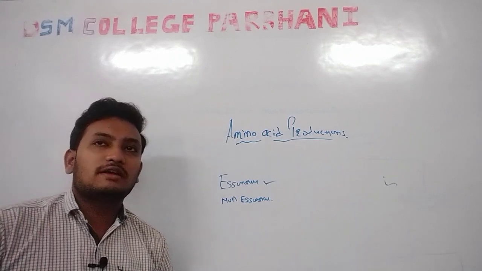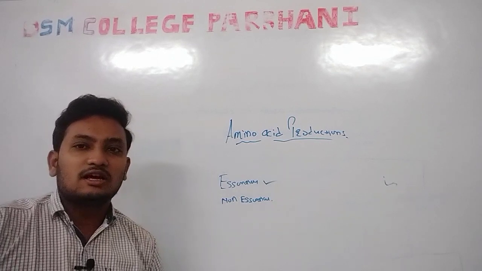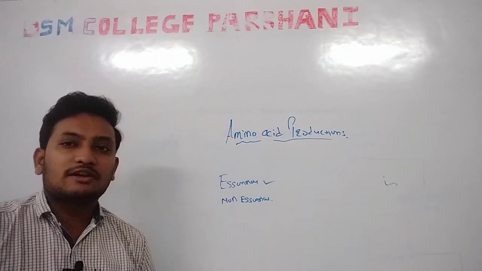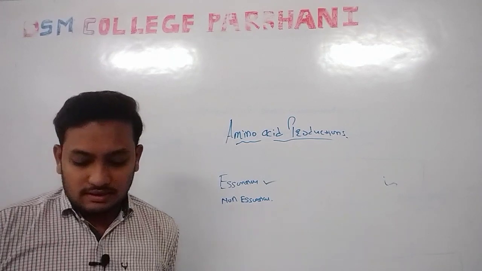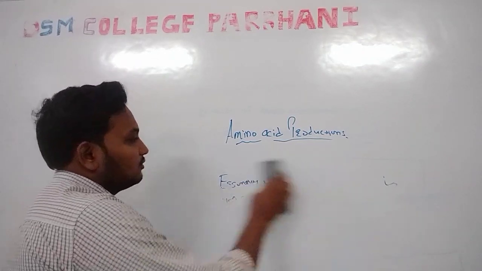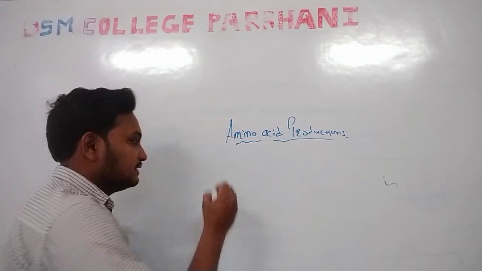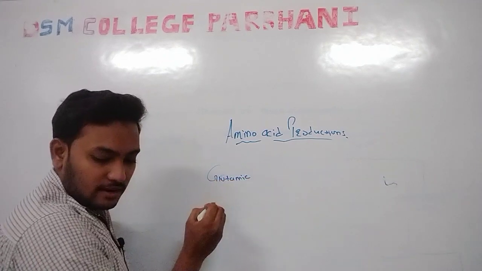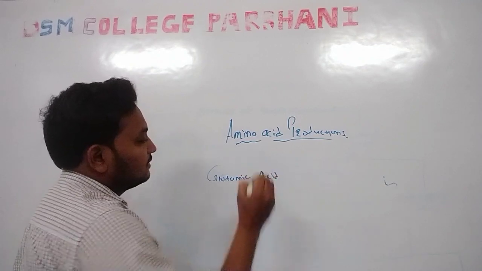You know about various types of amino acids, like glutamic acid, lysine, asparagine, proline. There are 20 different types of amino acids, but in your second unit, your syllabus gives glutamic acid and tryptophan. So today's lecture we are discussing the microbial production of glutamic acid, L-glutamic acid.